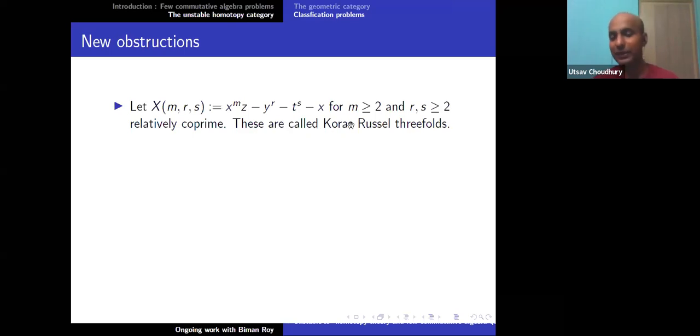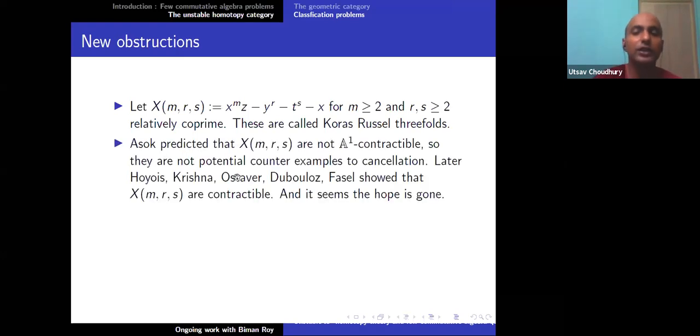So this is the example I gave before, or the statement that I made before, that Koras and Russell came up with a threefold which is topologically contractible with non-trivial Makar-Limanov invariant, such that X times A^1 has trivial Makar-Limanov invariant. This is precisely the Koras-Russell threefold; it's a family of Koras-Russell threefolds. Of course, the algebraists always believed that in characteristic 0, this was supposed to be the counterexample to Zariski's cancellation theorem.